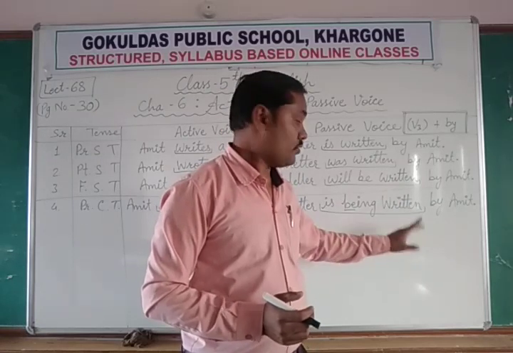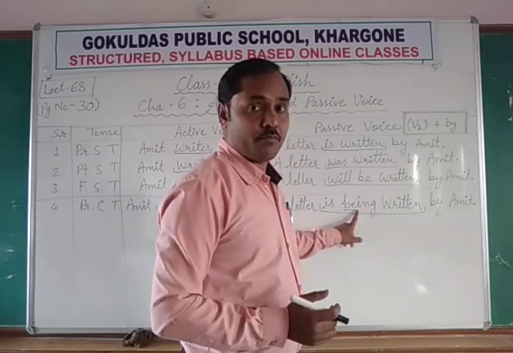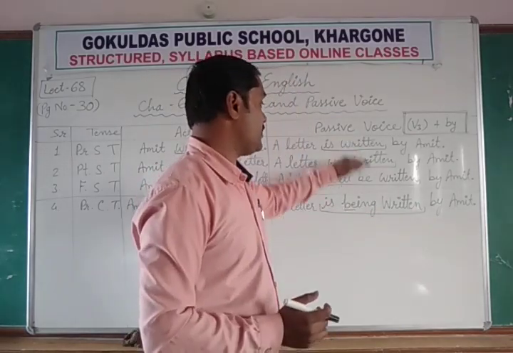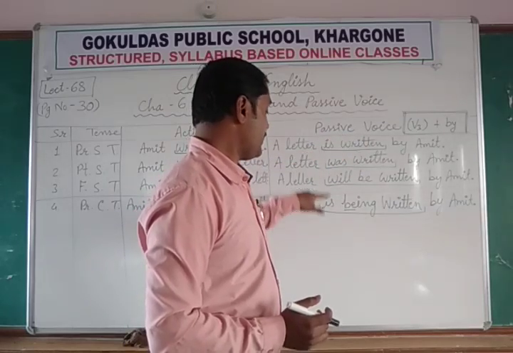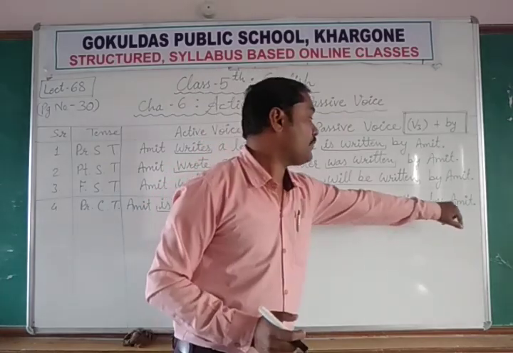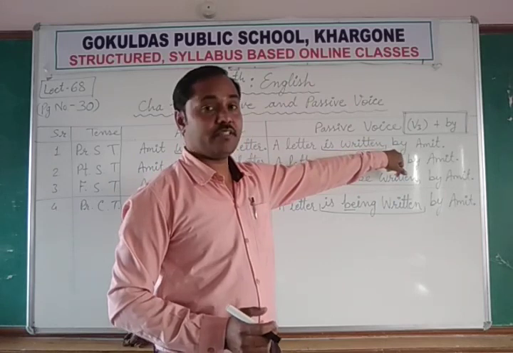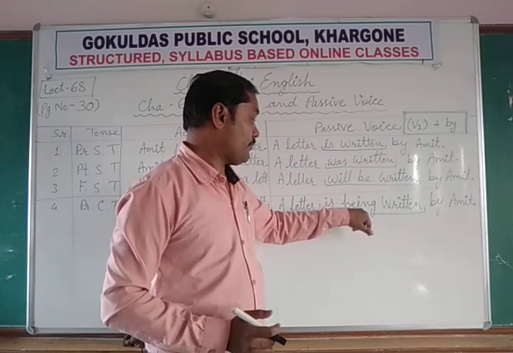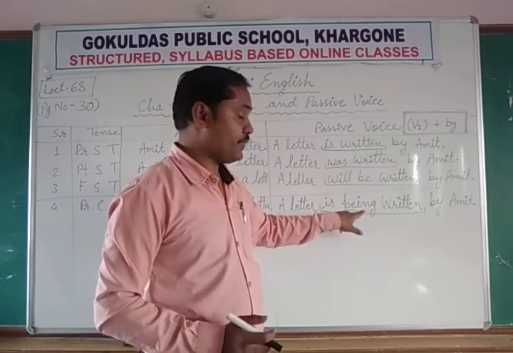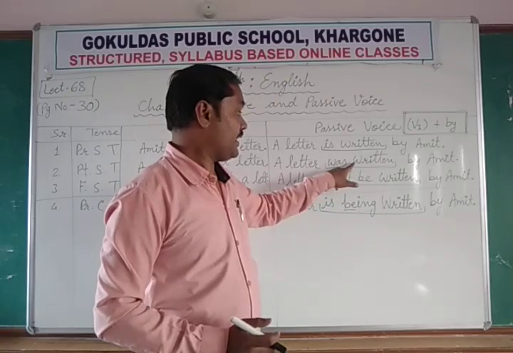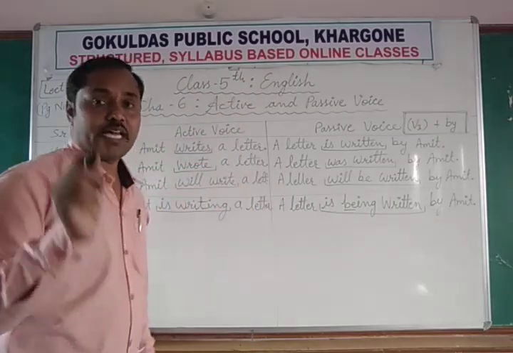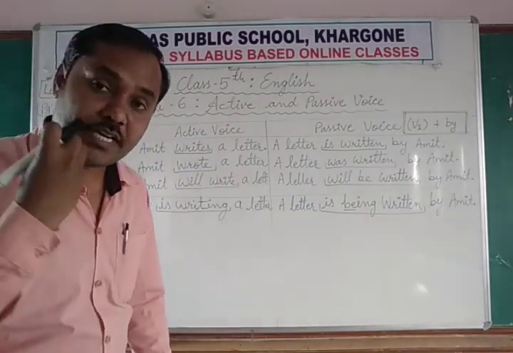It is wrong. So we use be's first form, be, and ing. We add ing: is being written. This is the difference between present simple and present continuous. Only the word being. Otherwise, a letter is written by Amit. That is already here. A letter is written by Amit. But what we used here especially is being. So that is the difference between present simple and present continuous. Same as in past simple and past continuous, we will use being. Being means the ing form is used for showing continuity of an action.